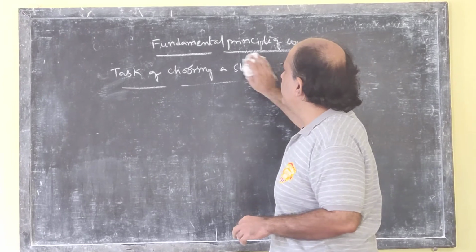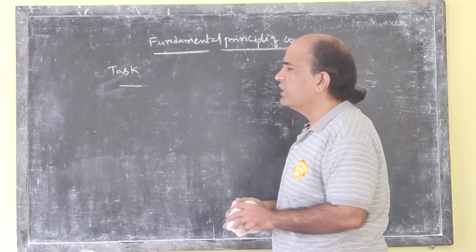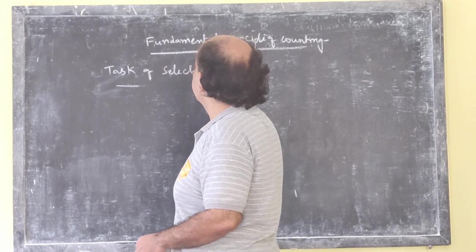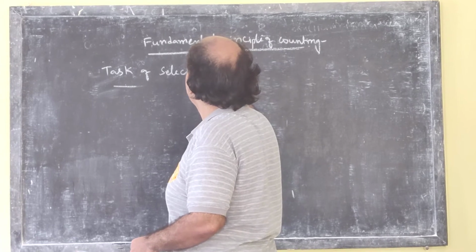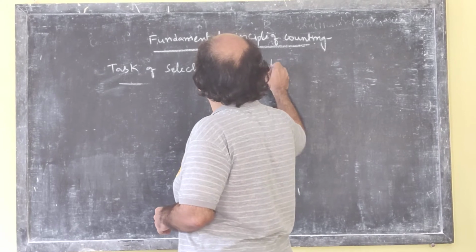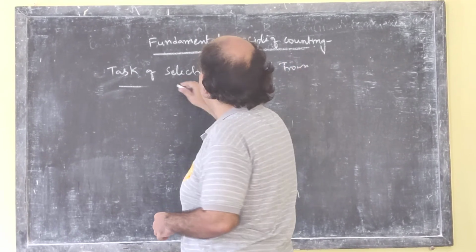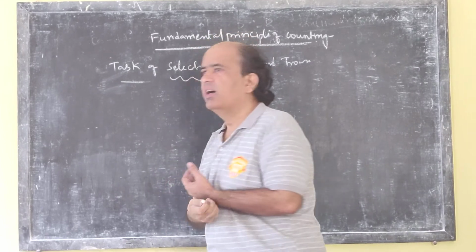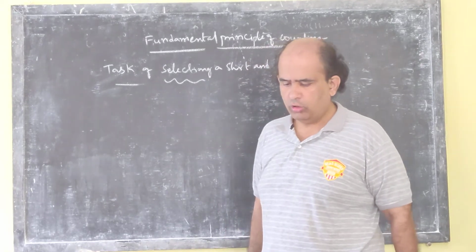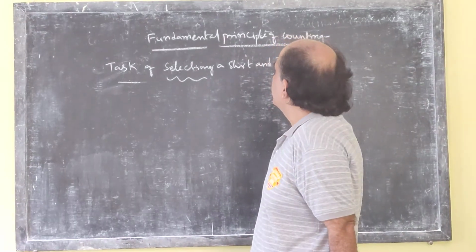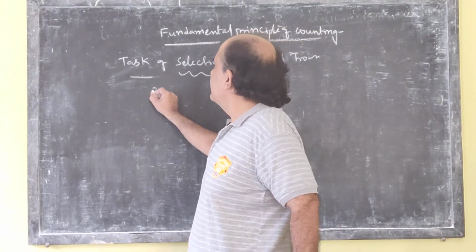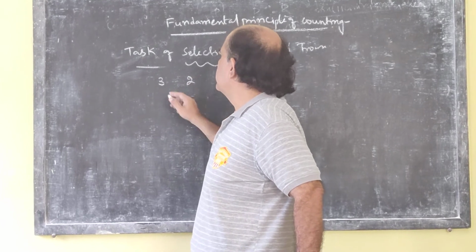Let me give you another example of the task of selecting a shirt and a trouser. I've used the word selecting here. After selecting, we need to arrange that also, so no issue with that. Let us think of how to do it. Suppose I have 3 shirts and 2 trousers.